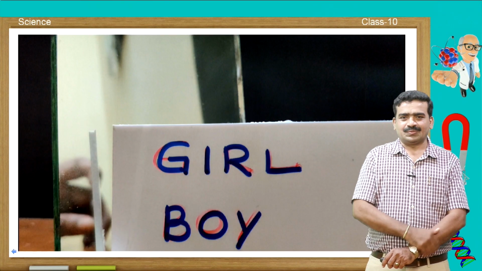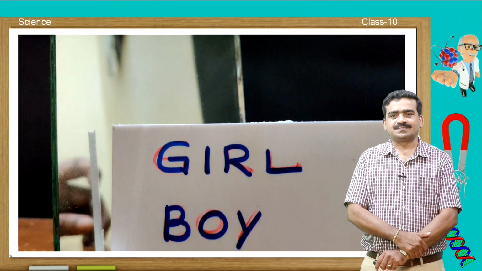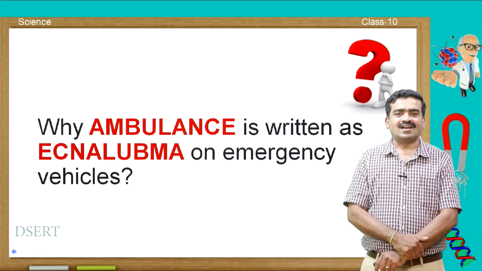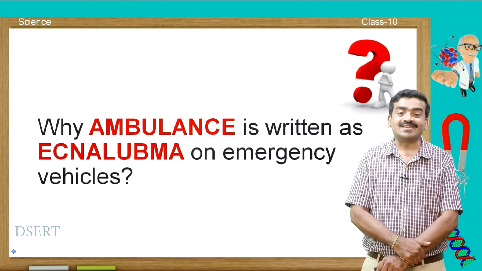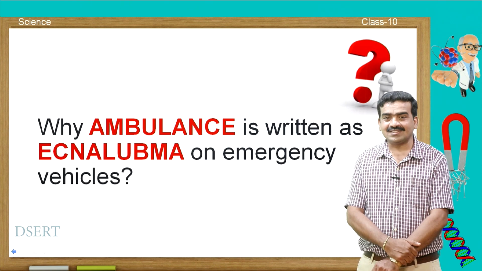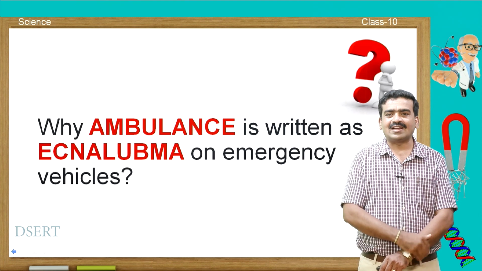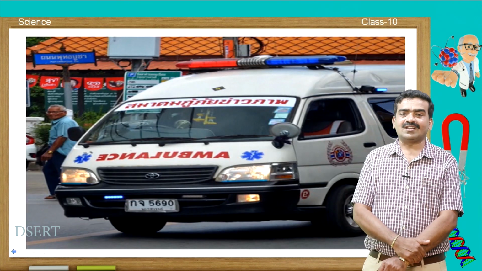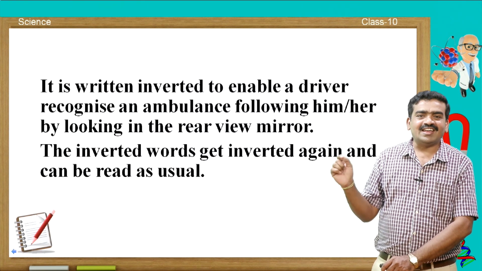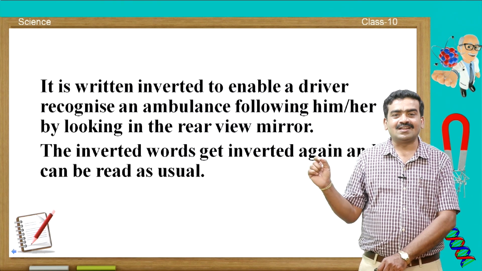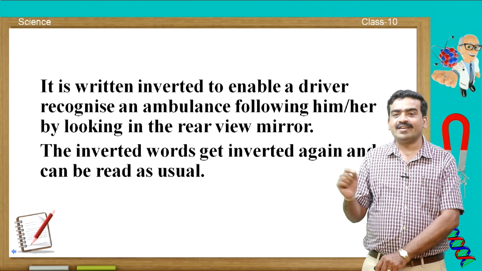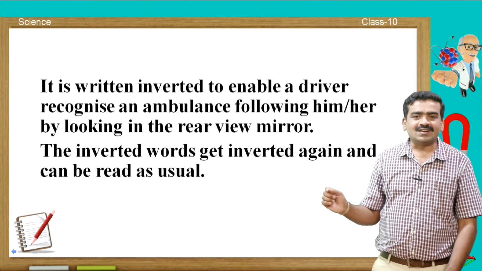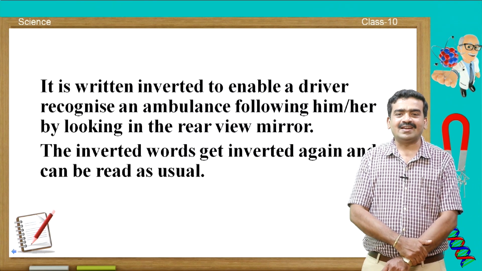It is understood to you. Now, my question is, why is ambulance written in a reverse or inverted manner on an emergency vehicle like this? Can you tell me the reason? If you recall the concept of lateral inversion, you can write the answer for this question. The reason is, it is written inverted to enable the driver to recognize an ambulance following him or her by looking in the rear view mirror. The inverted words get inverted again and can be read as usual.